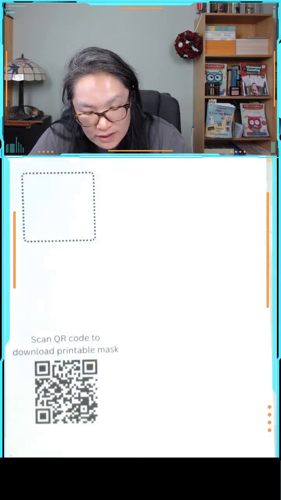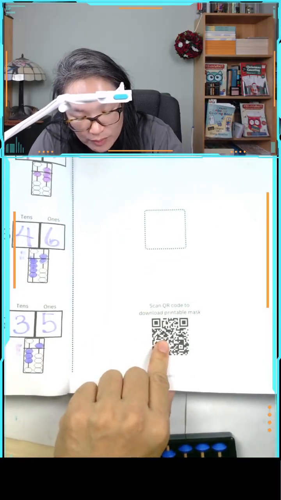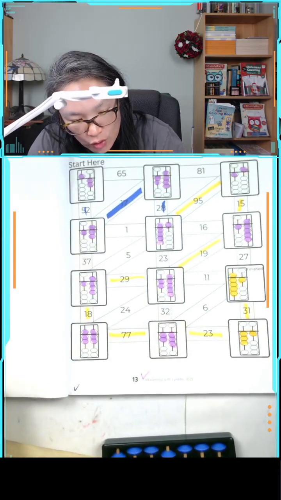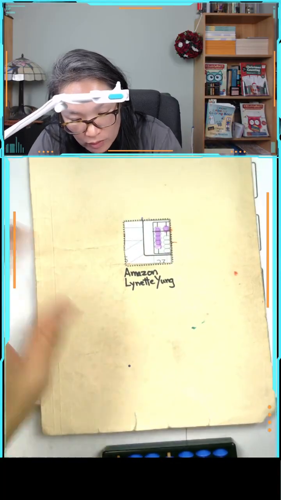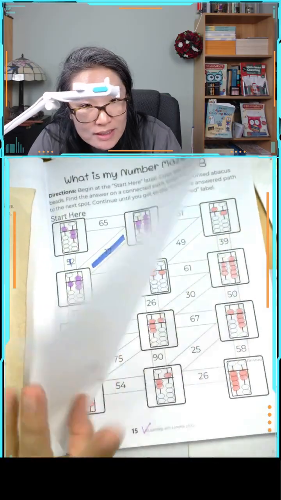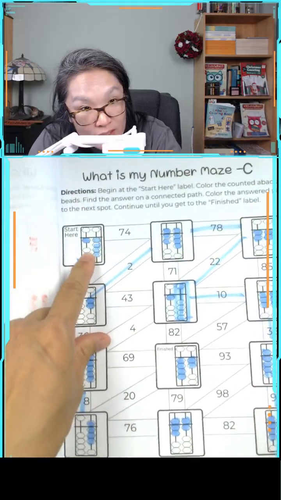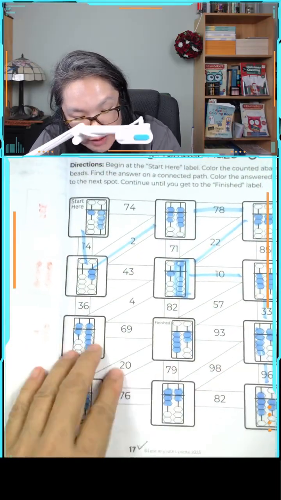And we have our next number. So this right here is called a masked maze. The masked maze is what I was using to cover up the path. The reason why I give you the opportunity to download it is because this sheet of paper is a little bit thin, so you might want to print it out on a thicker piece of paper or a file folder. What we've been doing is this maze, and the idea is you figure out what the number is, and then you find the path, and then you go all the way to the finish line.